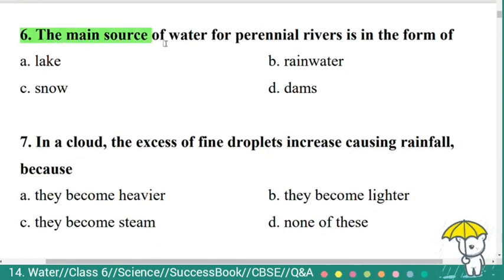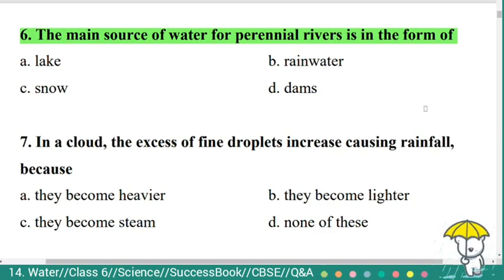Sixth question. The main source of water for perennial rivers is in the form of option A. Lake, B. Rainwater, C. Snow, D. Dams. Here the correct answer is option C. Snow. The main source of water for perennial rivers is in the form of snow.